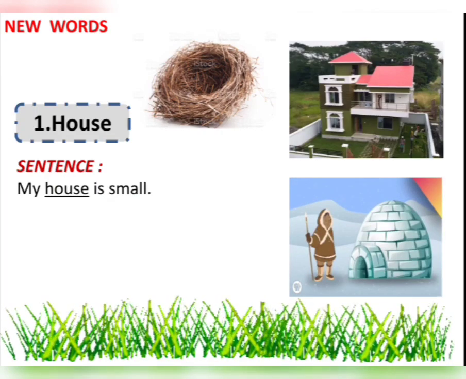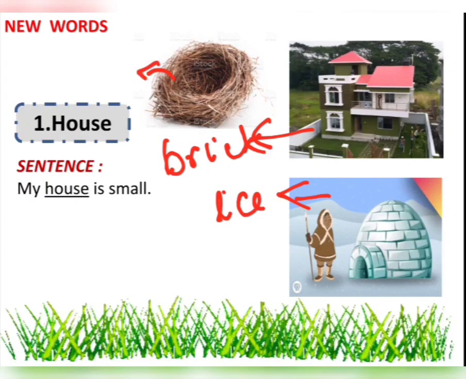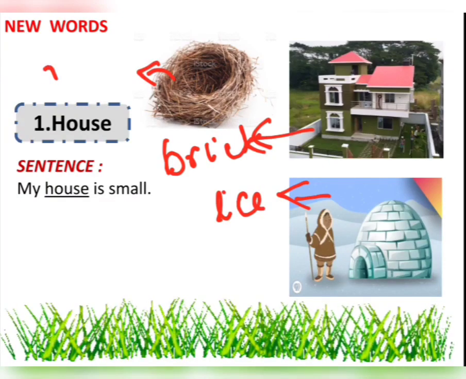Okay. Let us see what else we have here. Here we have got an igloo. So, is there any difference between both the houses? Yes. This house is made of brick. This is made of ice. And the house of the bird is made of dry grass. Isn't it?